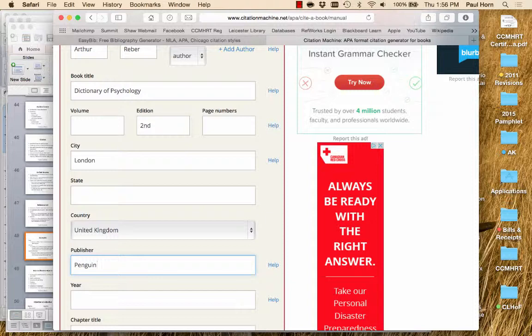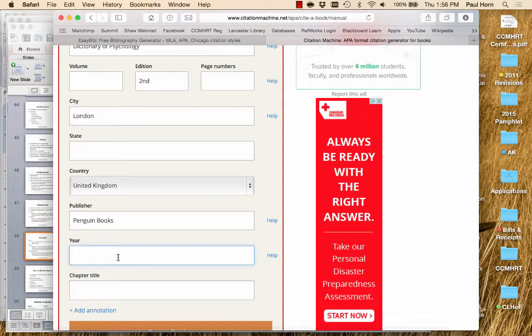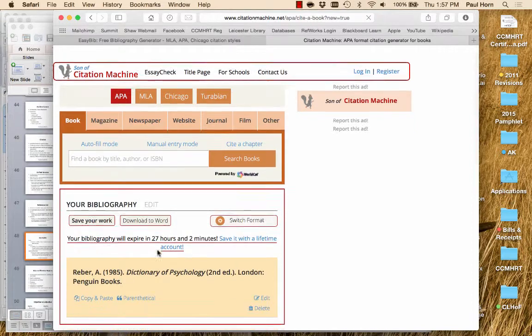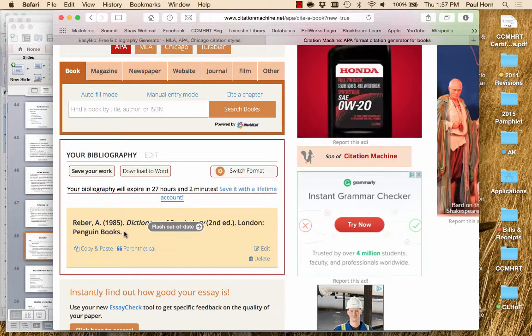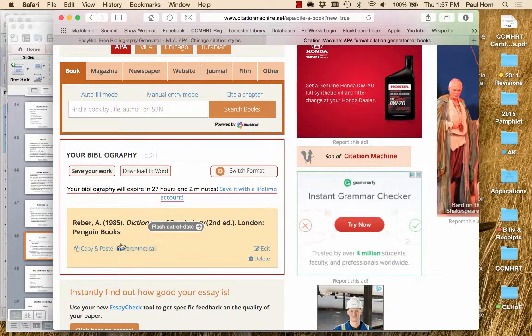I didn't realize that he had gone into this, but I guess after Batman put him out of business, he had to do that. We already know it's 1985, and I don't have a chapter in this case, but if I did, I could put it. So now I push create citation, and I get this lovely little thing here. And I can copy and paste this, okay? Mine won't let me actually do that because I don't have the proper Flash right now. But I should be able to copy and paste if it was your computer.